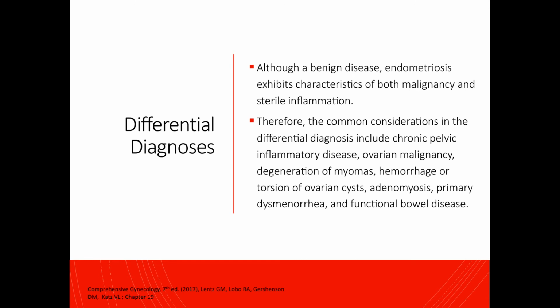Now let's talk about the differential diagnosis of endometriosis. So although this is a benign disease, endometriosis exhibits characteristics of both malignancy and sterile inflammation. Therefore, the common considerations in the differential diagnosis would include chronic pelvic inflammatory disease, ovarian malignancy, degeneration of myomas, hemorrhage or torsion of ovarian cyst, adenomyosis, primary dysmenorrhea, and functional bowel disease.